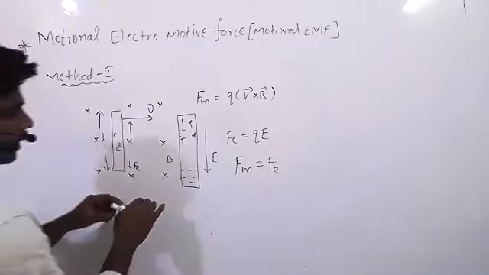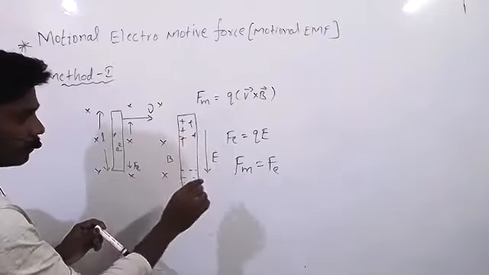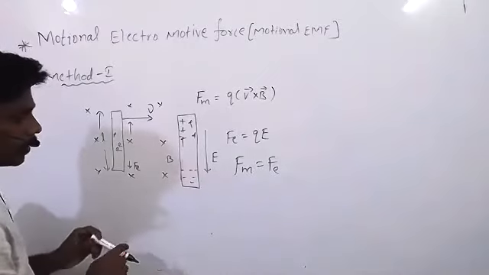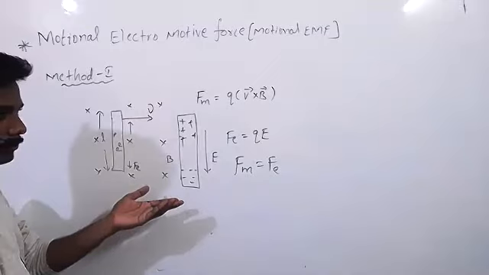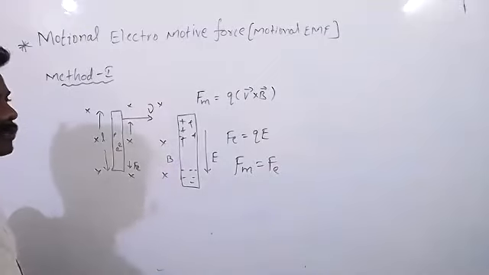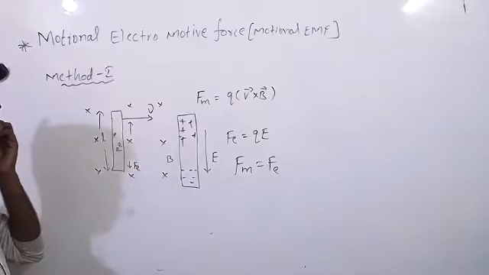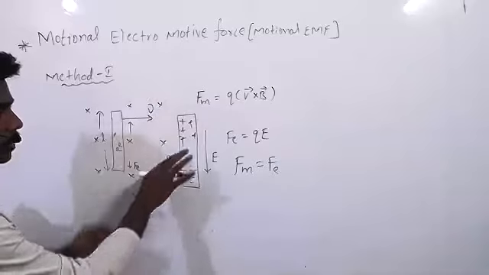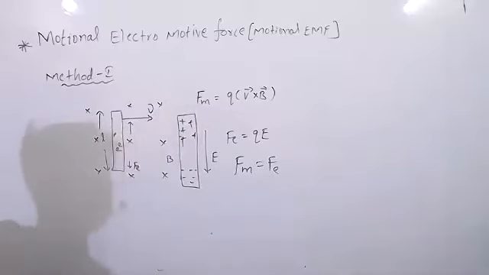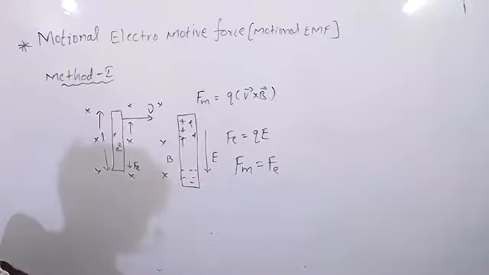The electric field will apply force on the protons in the upward direction, and on the electrons in this direction. You are saying the electrons are going opposite to the electric field, right? But it is just a separation that takes place because it is in the magnetic field.